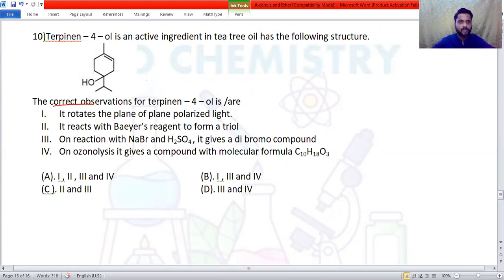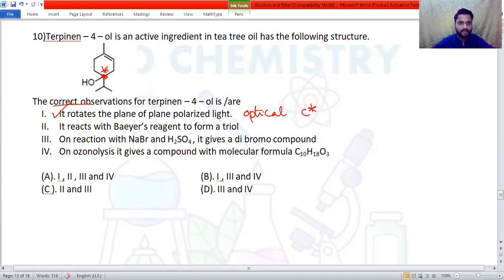First statement: it rotates the plane polarized light. That means this is possible for an optically active compound. For optical activity, there should be an asymmetric carbon atom. We'll find out that one. See here, this carbon atom is asymmetric because it is attached to 4 different groups. Therefore, statement number 1 is correct. What about statement 2?